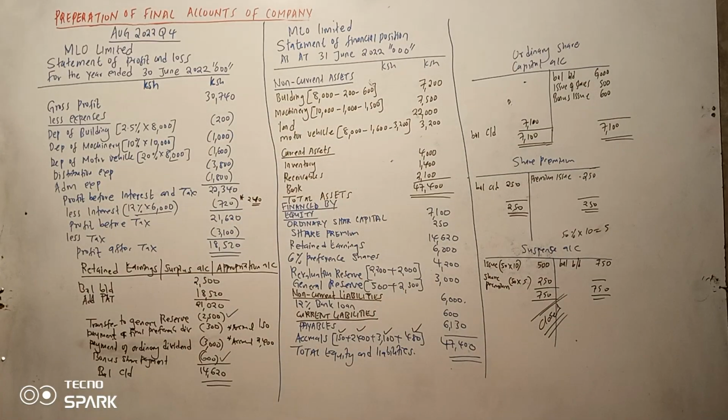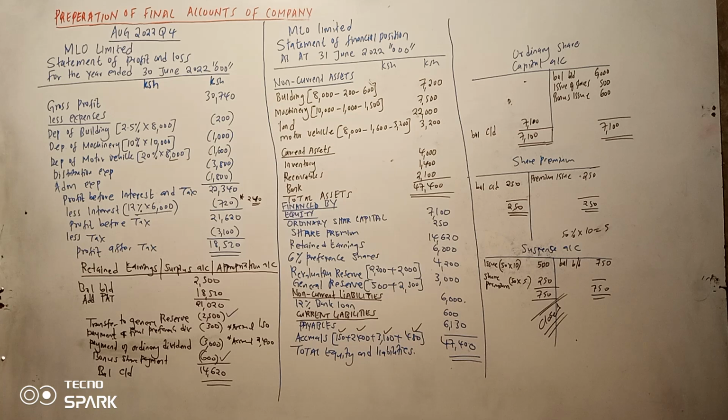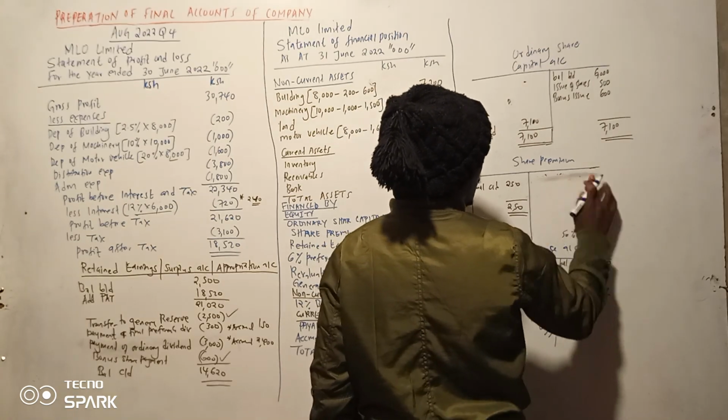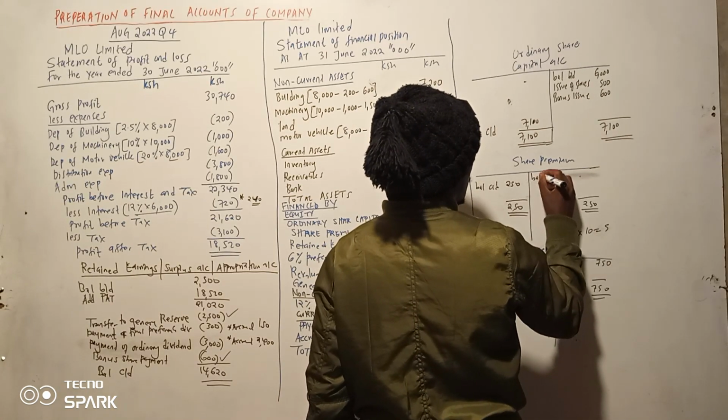So add it again. You can add it again. Okay, let us look at share premium first, up there. First I have seen something. Share premium, we actually had a balance. So before the issue we had a balance. Balance brought down.